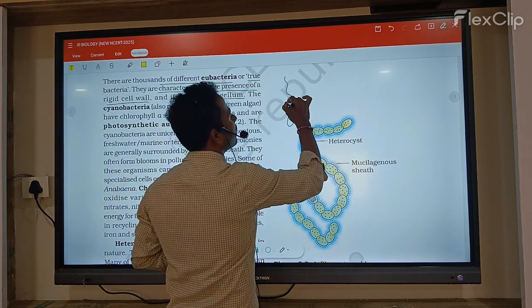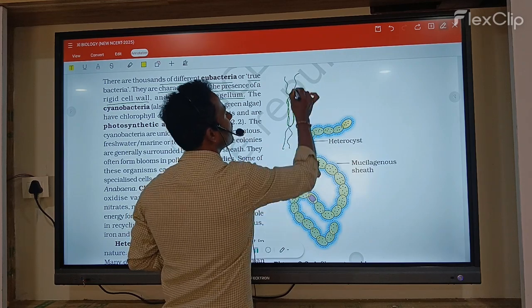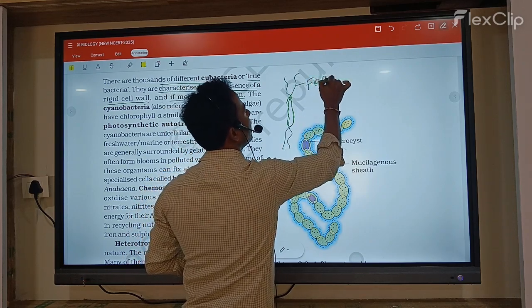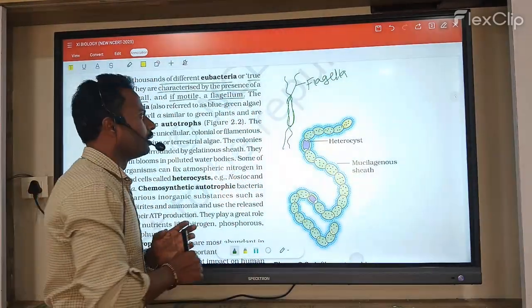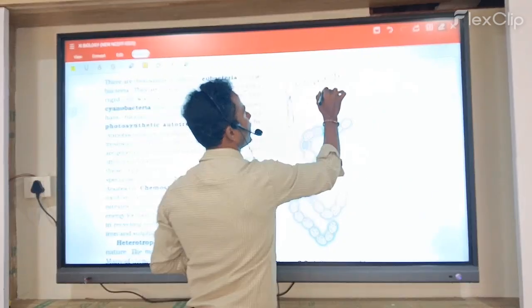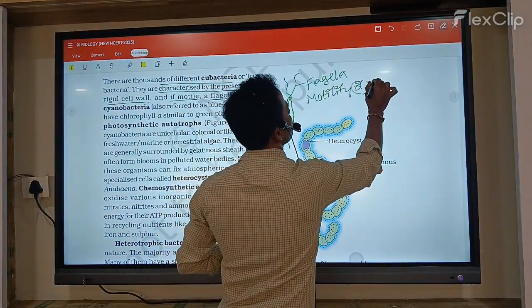For example, this is a bacterium. This bacterium consists of flagella. This flagellum mostly helps in motility or movement.